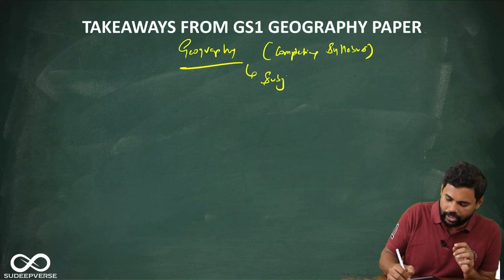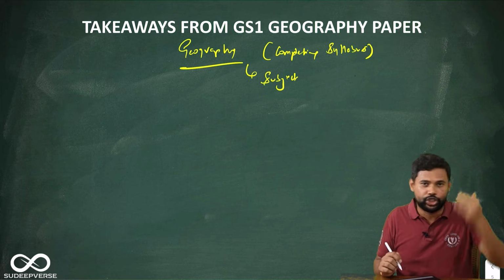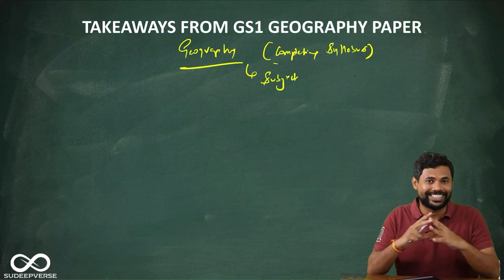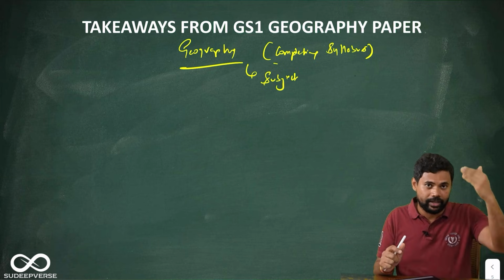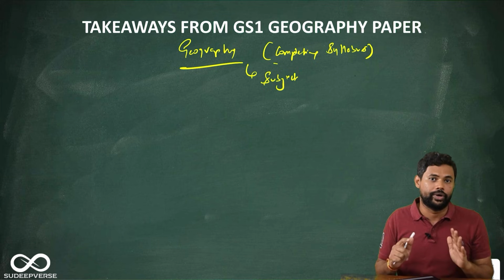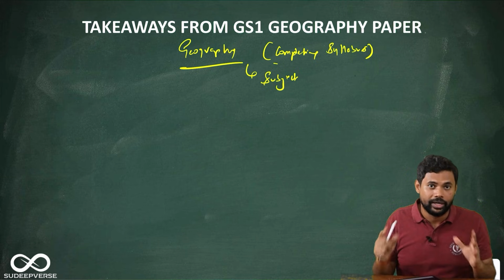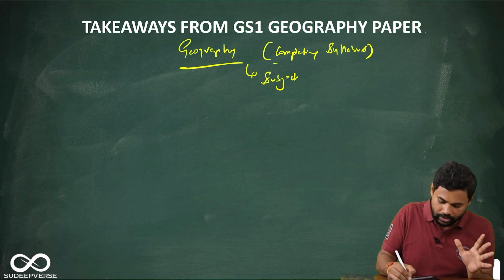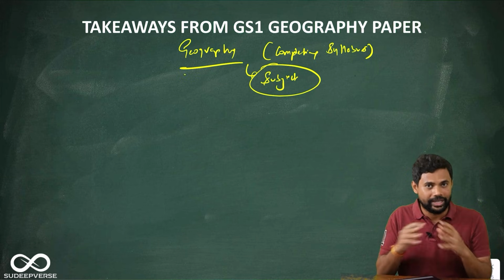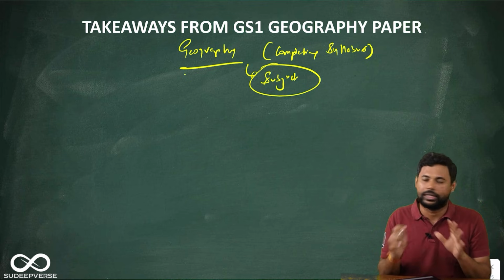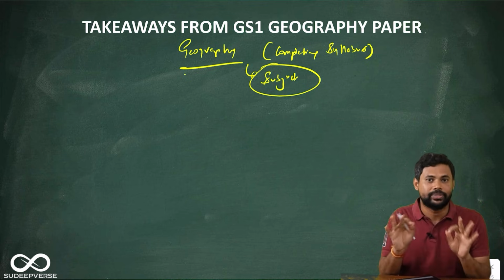It is not like governance. Governance has a few issues, so you will take an issue and make notes around it. Social justice is a section, and there also you can take different thematics and start making notes around them. International relations is a section where you will do the same. But geography is not like that. Geography is a subject, so you have to be good in the subject itself. You cannot take a few issues and make notes around them. That will not work.